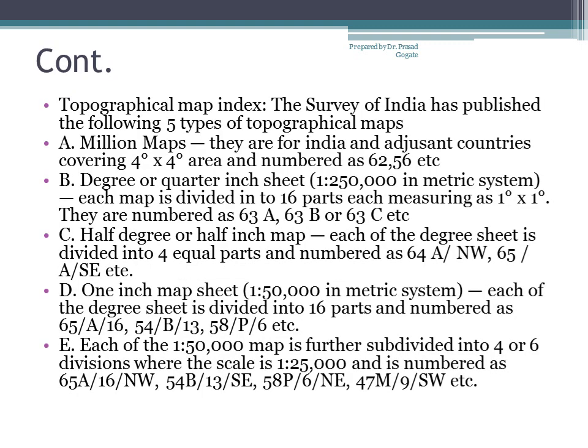Now just like all Indians now have an Aadhaar card, you are also having an Aadhaar card, I am also having an Aadhaar card, and each Aadhaar card has a unique number. Whatever Aadhaar card number I have, it is unique all over India. Similarly, topographical maps are also numbered in a very systematic way, and each of these maps has a unique number.